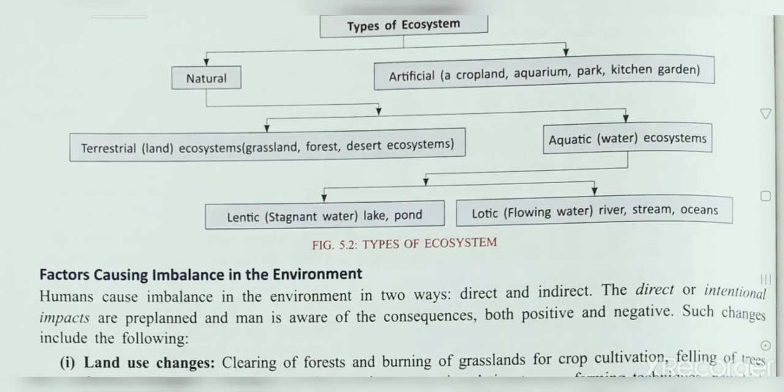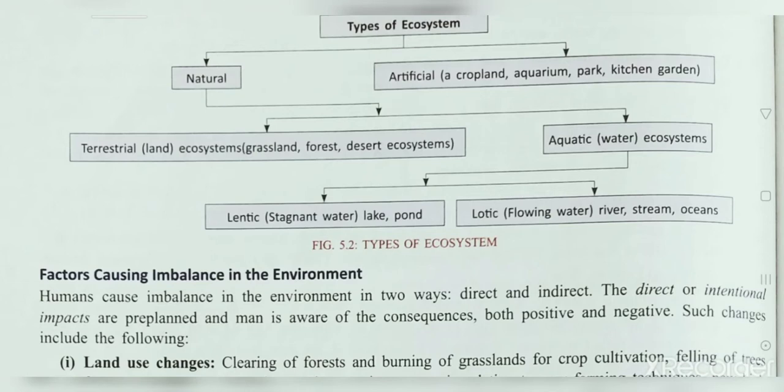Directly, in the sense that even though man is aware that if this thing happens the environment will be imbalanced, it may be polluted, still he has to do some kinds of work. That is called direct imbalancing of the environment. And indirectly, man can also imbalance the environment as well.